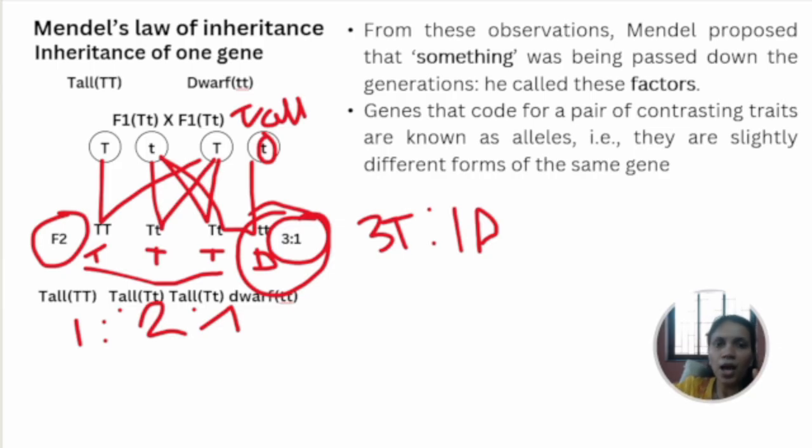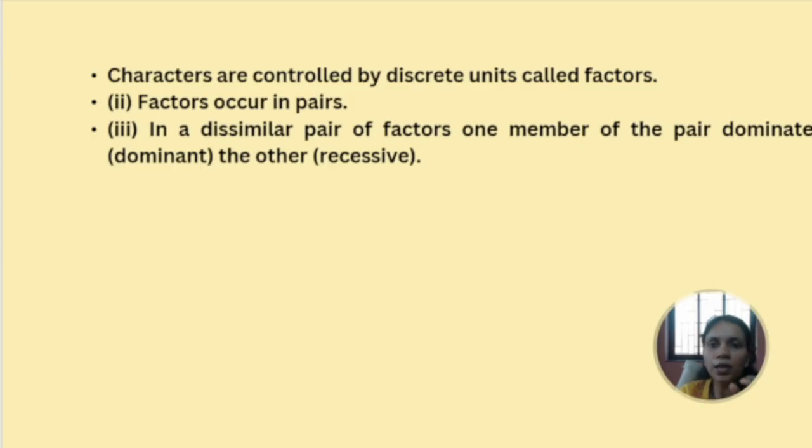The genes that code for a pair of contrasting traits are called alleles. They are slightly different forms of the same gene. So we have a capital T and small t. Both are alleles for the height of the plant, tallness or dwarfness. After understanding this, he put down certain terms.